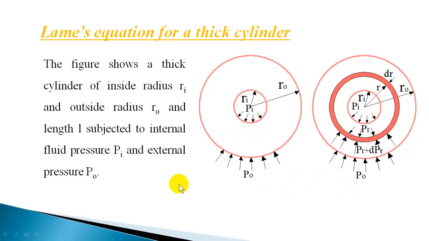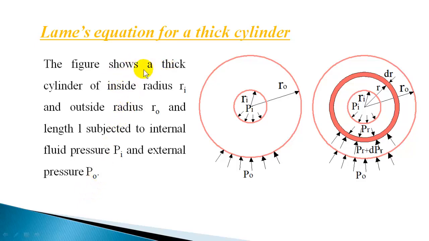In thin cylinder, we assumed hoop stress is same on the inner walls and outer walls. Generally for a thick cylinder, the hoop stress or circumferential stress will vary from inside surface to the outside surface of the cylinder wall. And also we cannot neglect the radial pressure transmitted.